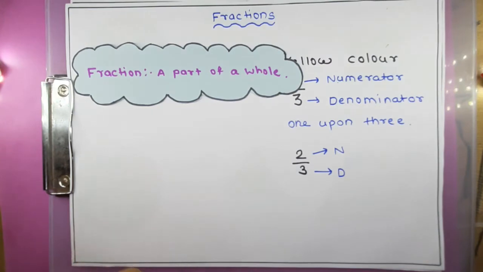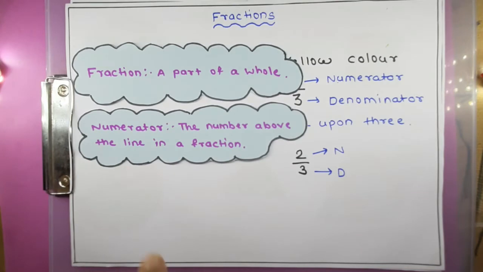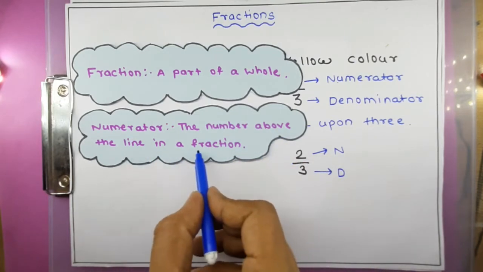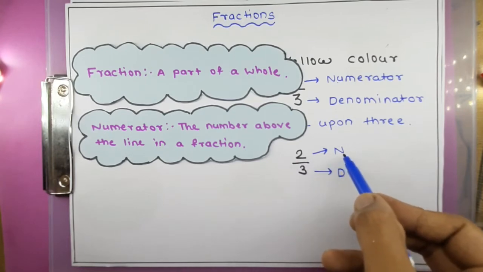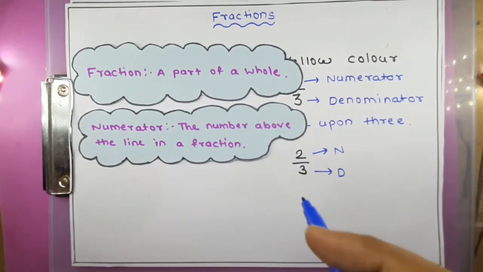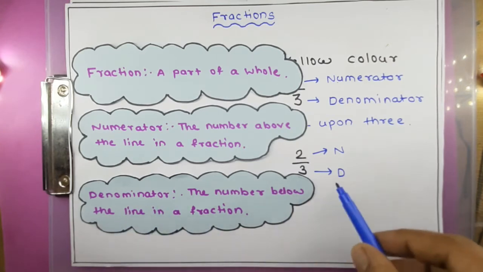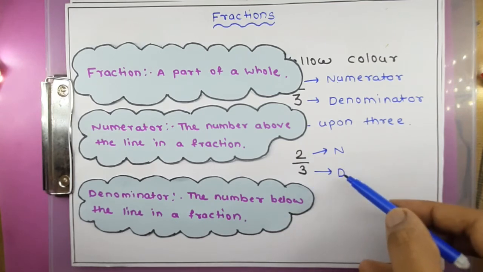That fraction comprises two main parts. First is the numerator. What is the meaning of numerator? The number above the line in a fraction is called the numerator. Here you can see 2 is the numerator. The last one is called the denominator. The number below the line in a fraction is called the denominator. So here we can see that 3 is our denominator.